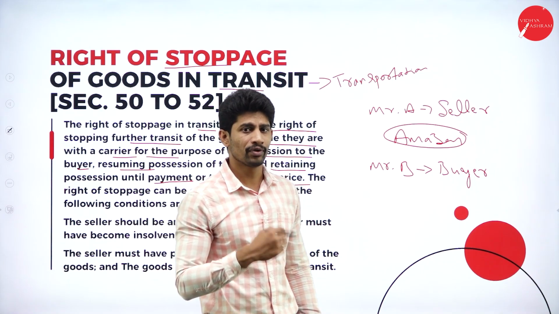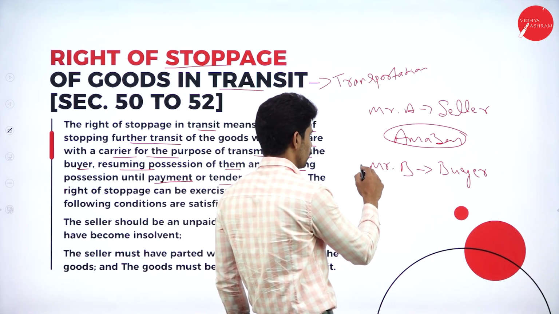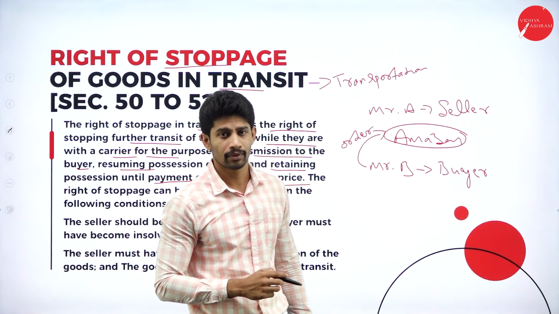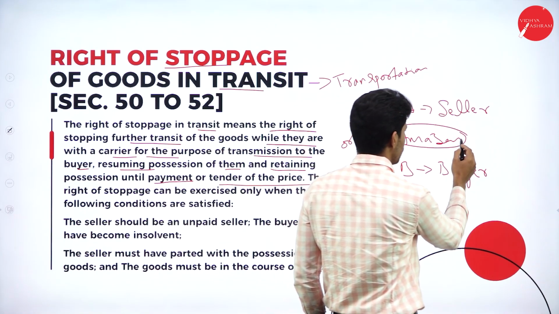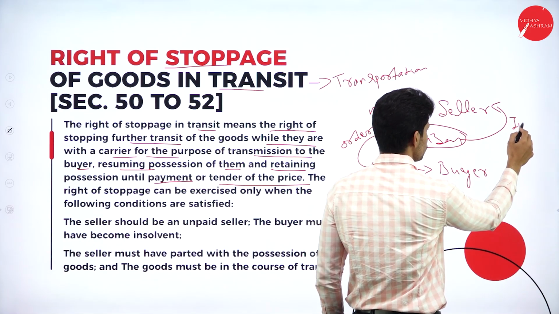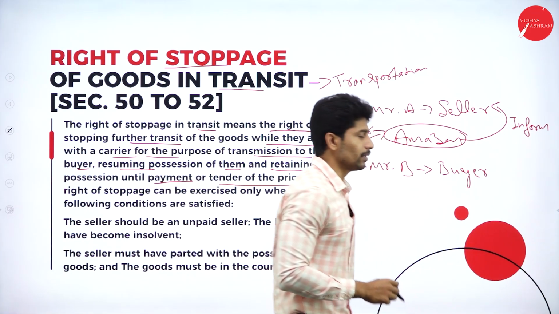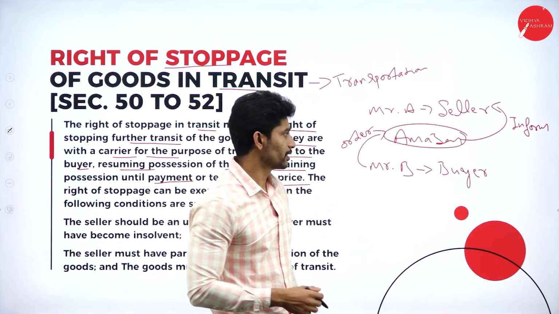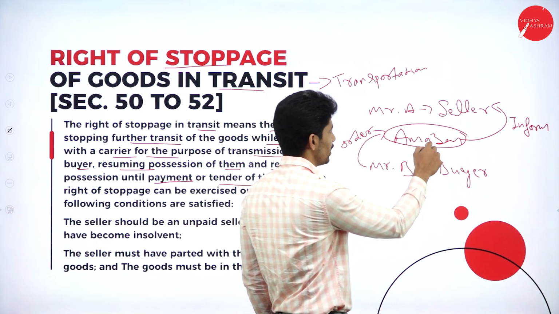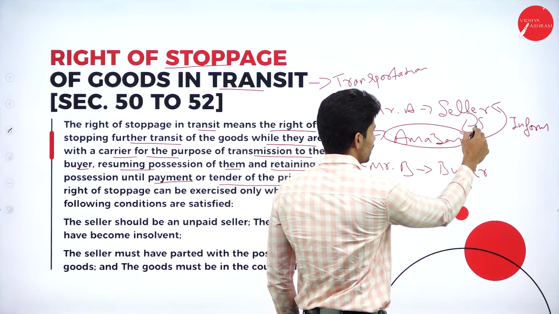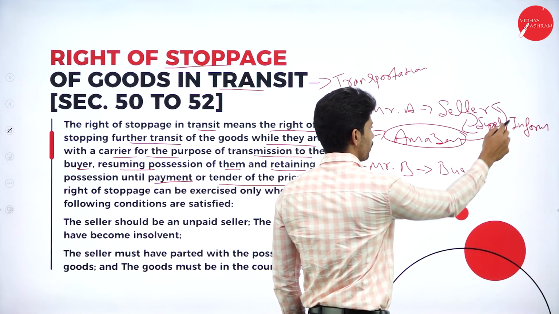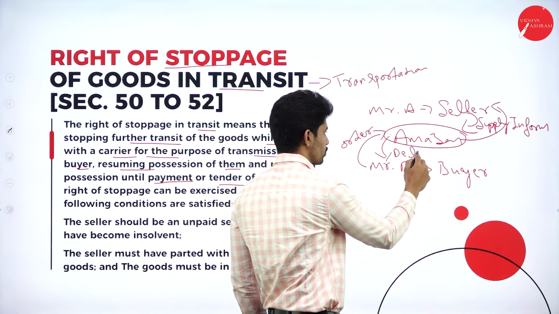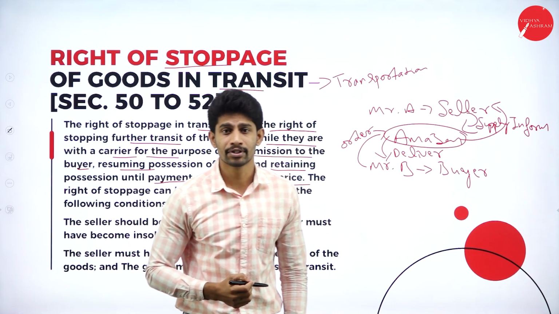So we place an order as a buyer with Amazon. Amazon informs the seller that this order is received from a particular customer and he is supposed to supply it. Then the seller supplies the goods to Amazon, and Amazon delivers the goods to the buyer.